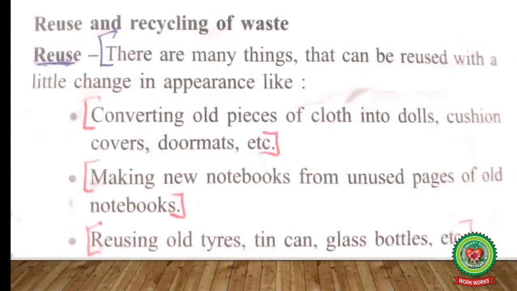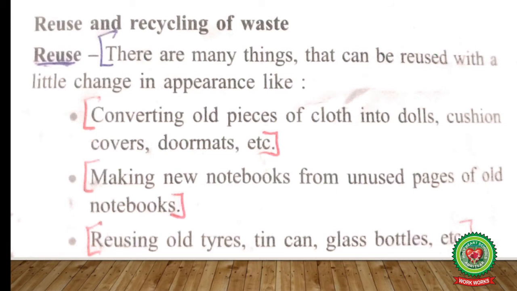Now let us read it from the book. Reuse and recycling of waste. Reuse means finding a new way to use trash so that we don't have to throw it. There are many things that can be reused with a little change in appearance, like converting old pieces of cloth into dolls. Generally, girls are fond of doing this. They take up their old pieces of their dupattas or dresses and convert them into the cloth of their dolls.